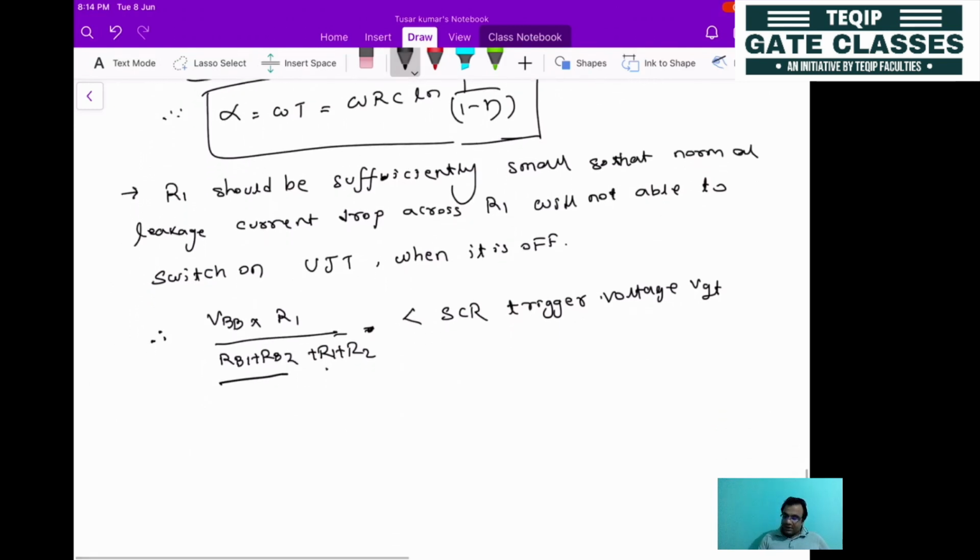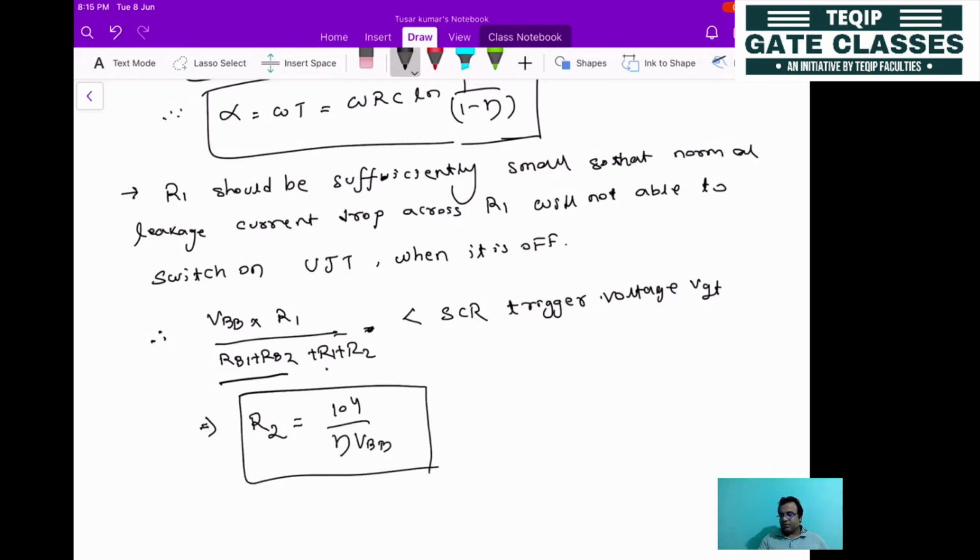Okay, so from this condition, the R2 value is empirically calculated. R2 will be equal to 10 to the power 4 divided by eta into VBB. You have to remember this value to solve the problem. If you are asked to design a circuit and find the value of R2, you can design it as 10 to the power 4 divided by eta into VBB. This empirical value is calculated to avoid thermal effects.